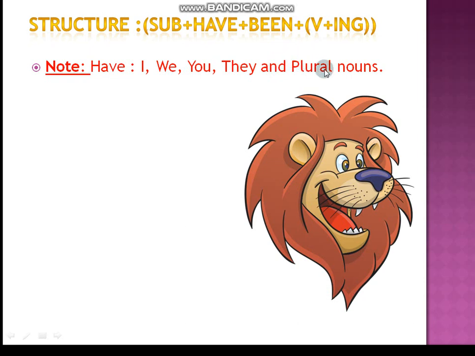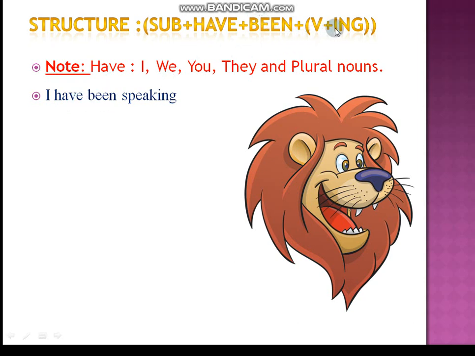What is that? Have is used for I, we, you, they and all plural nouns. You have to keep in mind always, if it is a plural noun, or they, you, we, I, use the have form. And we also need to use one more word, that is been, to show the long continuous duration. After that we need to use V plus ing form. The main verb we need to use in V plus ing form. See, for example, the subject I have taken here is I, and the have form, already I told you, for I, we, you, they, we need to use have. That's why I have used have here as auxiliary, and we need to add been.